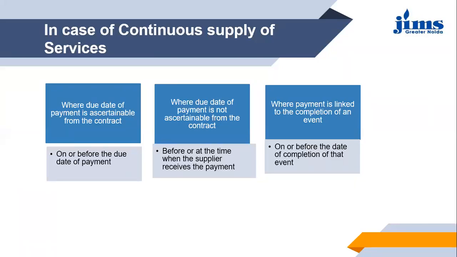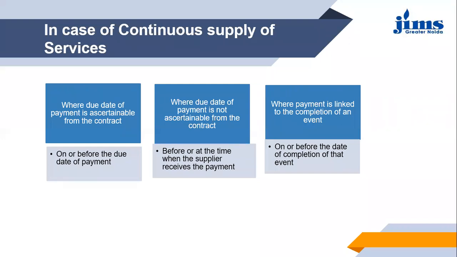Then the third point says where payment is linked to the completion of an event. When payment is linked to the completion of an event, it means that you have not mentioned any date, but you have based your payment on the event.